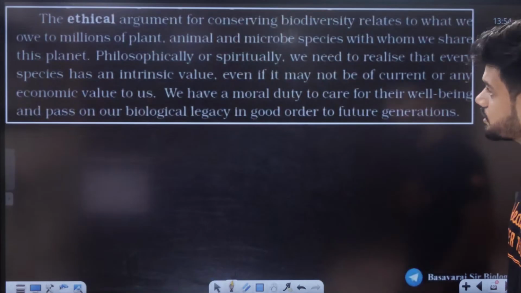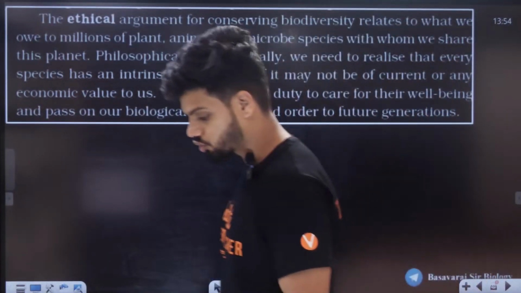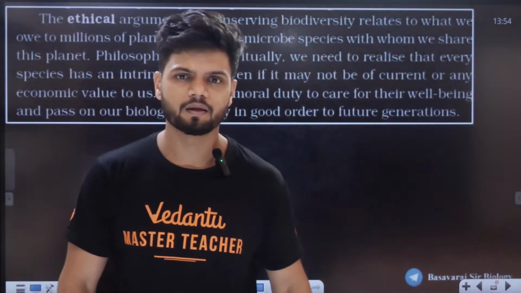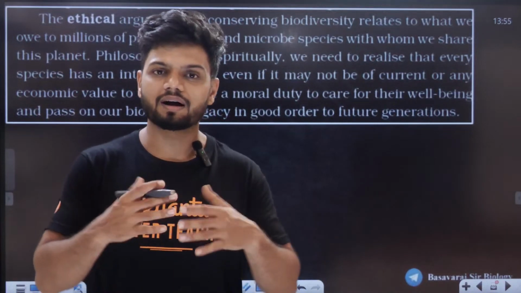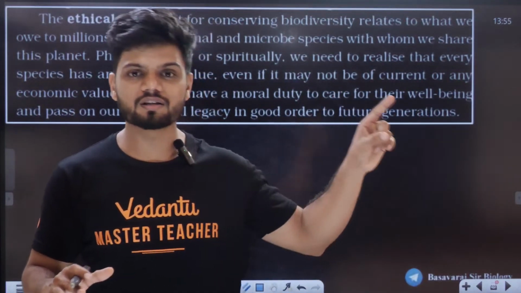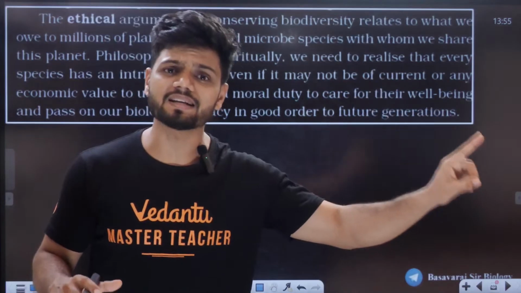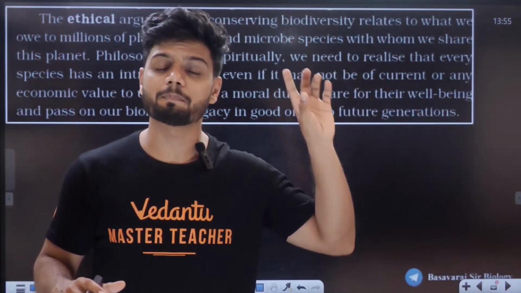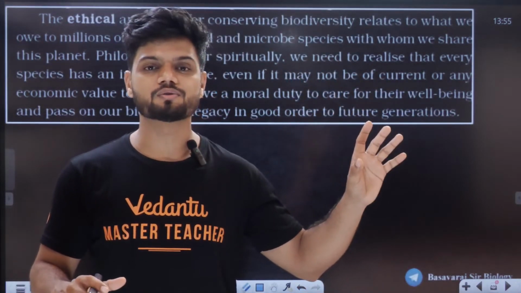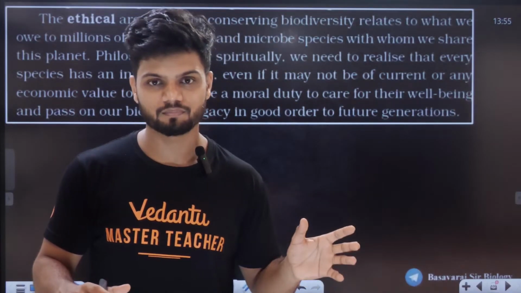The last is called the ethical issue. What is the ethical argument here? The ethical argument says that Earth is not ours only. Even the spider, the ant, the rat, the lion, the fish, the plants, everyone has an equal right on Earth. Not only us.